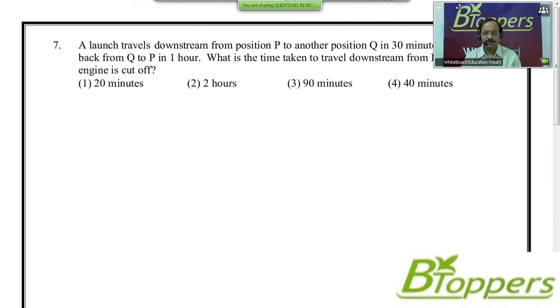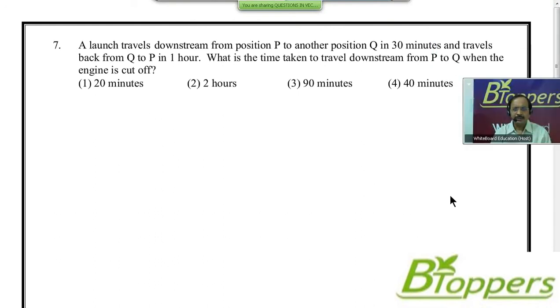Question number 7. A launch travels downstream from position P to another position Q in 30 minutes and travels back from Q to P in 1 hour. What is the time taken to travel downstream from P to Q when the engine is cut off? I have given 4 options, out of which only one of the options is correct. Come on, try the question.